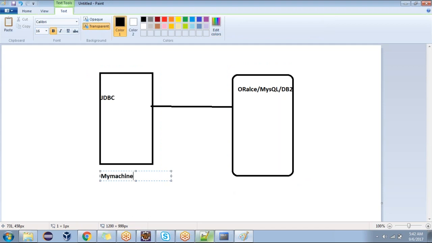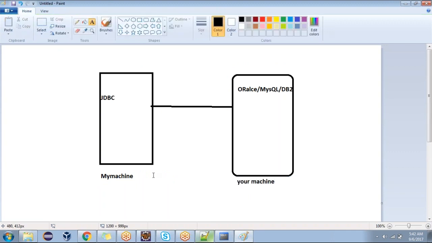Okay, Java is running in my machine, and the database can exist in your machine. Both are same machines or different machines? Different machines, in different locations. Through the internet or through a cable network? Through the network, we are going to establish the communication. Okay, two systems are communicating here.